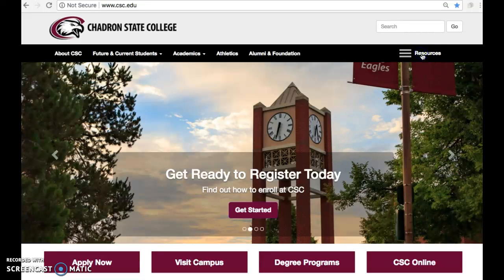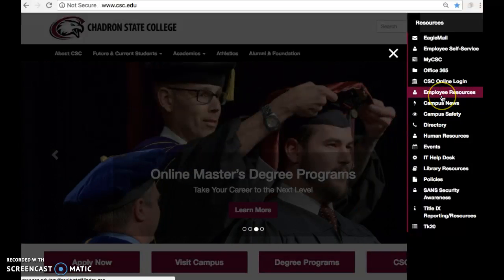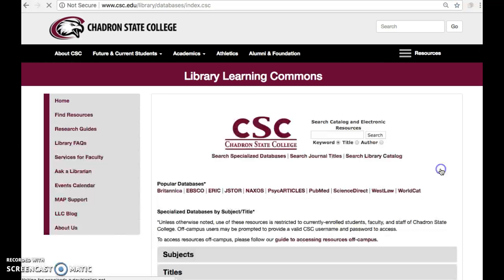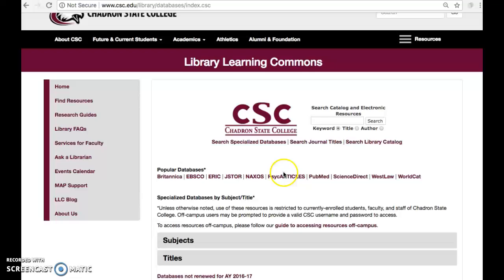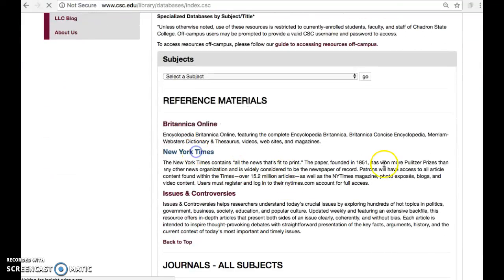All right. This time we're going to find a newspaper article. Where are we going? Library resources. A newspaper article from the 1920s. So we're going to go to the New York Times.